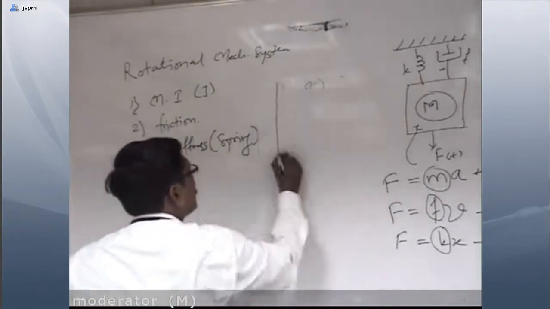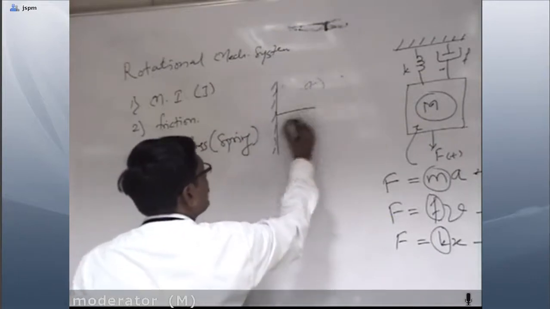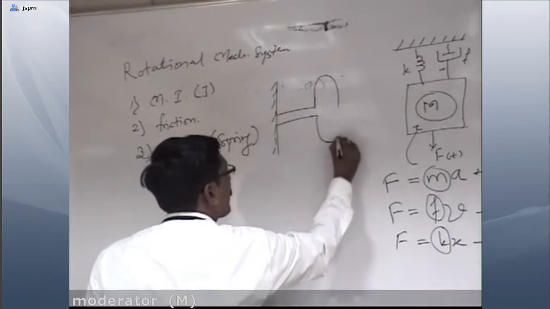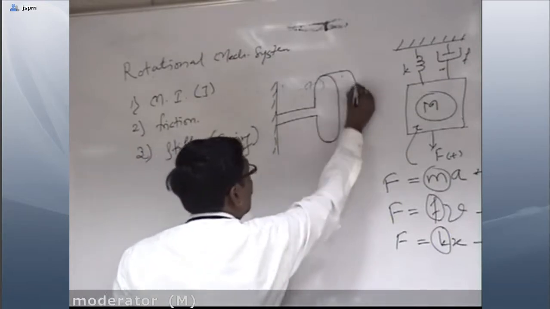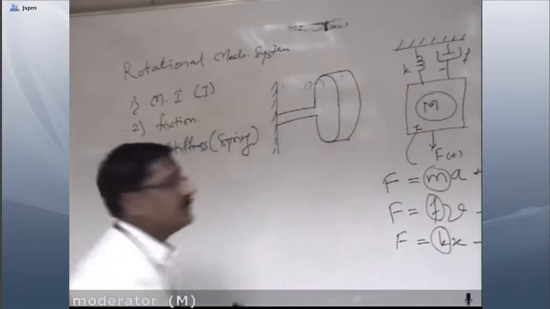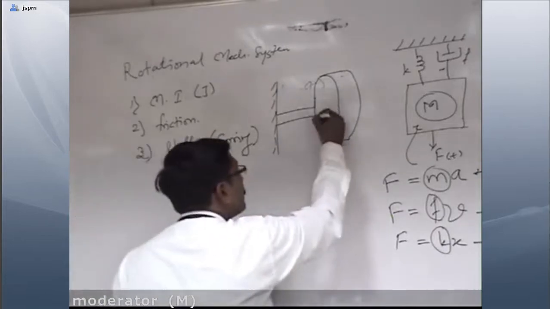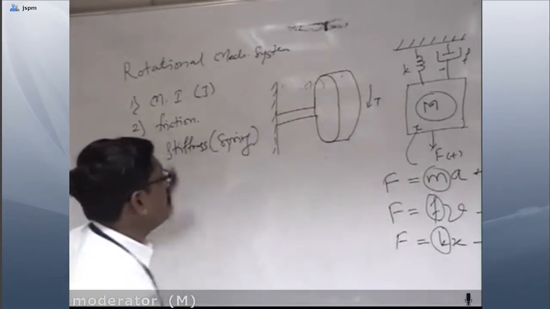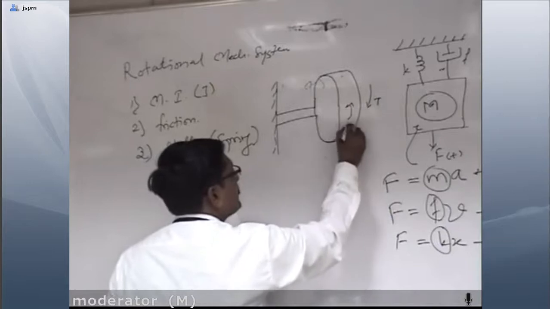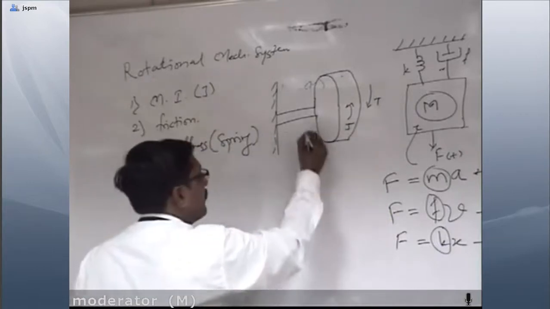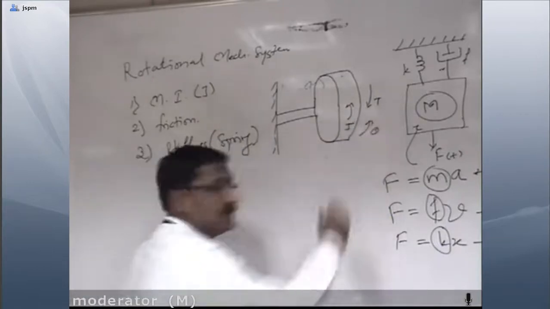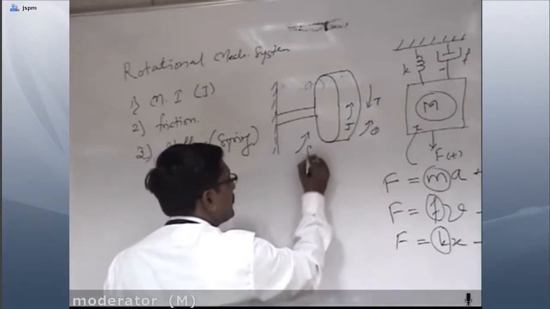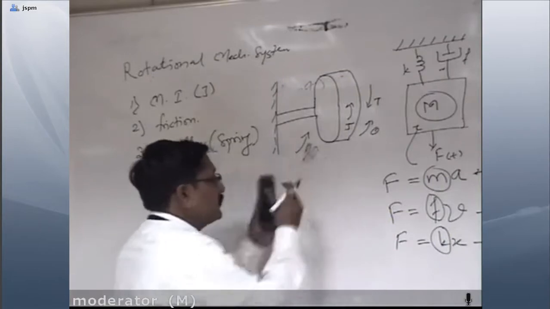Okay, suppose this is one of the fixed hinge with which this pulley is attached over here. If I am going to apply torque over here, so whatever these opposite effects are there, that is moment of inertia J, this is in opposition. Whatever angular displacement is there, it is denoted by theta, that is in the opposite direction. Even whatever frictional coefficient is there, F, that is also in the opposite direction.